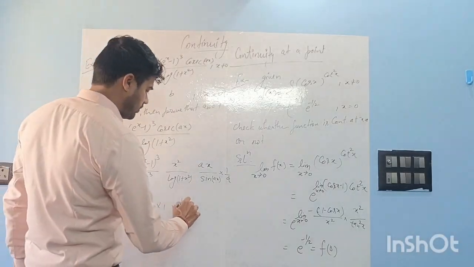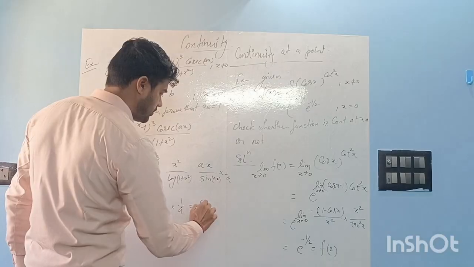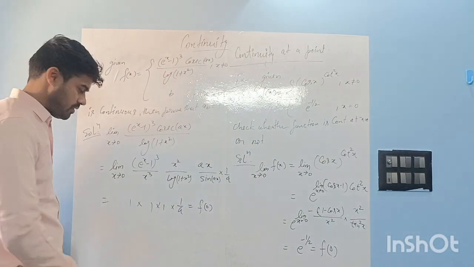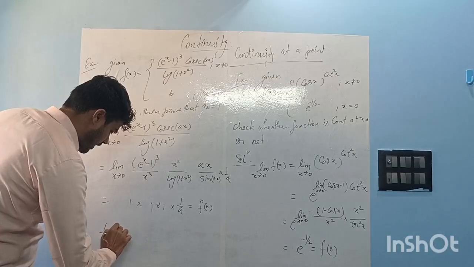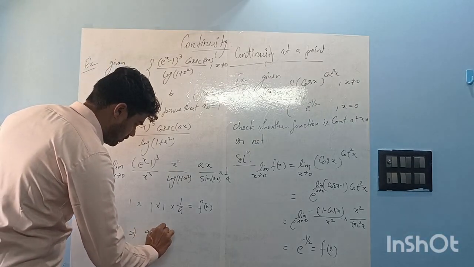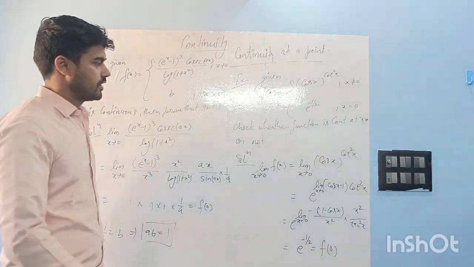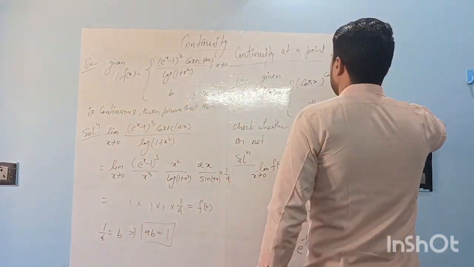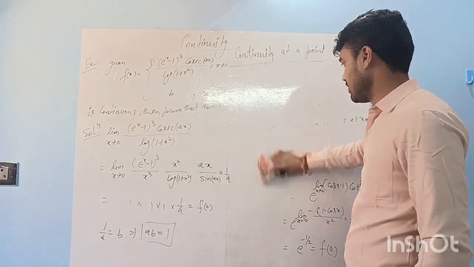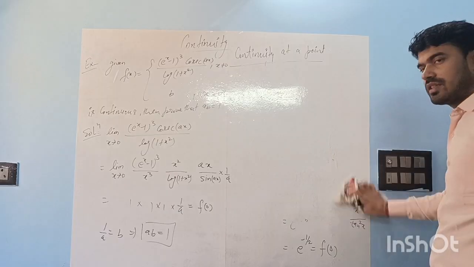And this is equal to, because the function is given continuous, f of 0, right? f of 0 is given as b. That means 1 by a is equal to b, or ab is equal to 1, right? Okay. So actually we just need to find the limits. That's the only thing. In continuity also, in differentiability also.